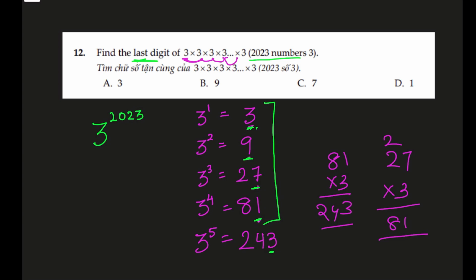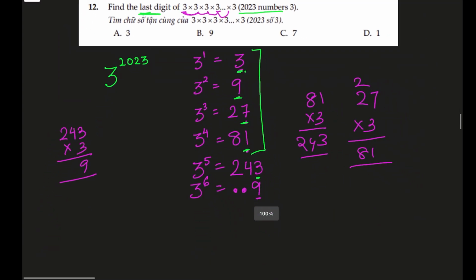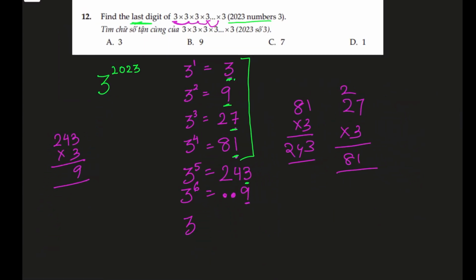Let's go to 3 raised to power 6. The ones place is 3 times 3, which will be 9. So it went back to 9.